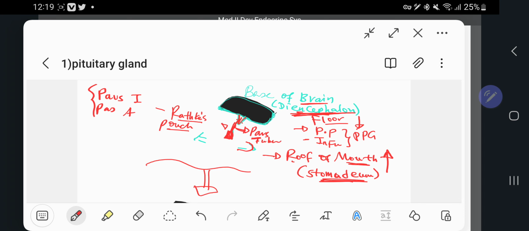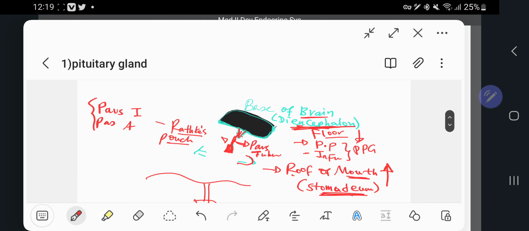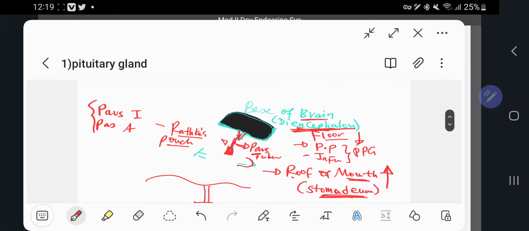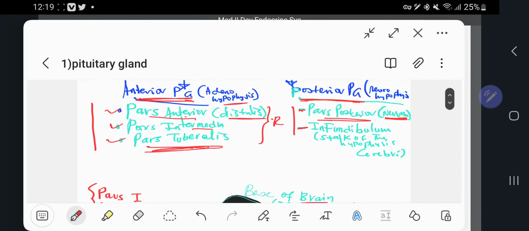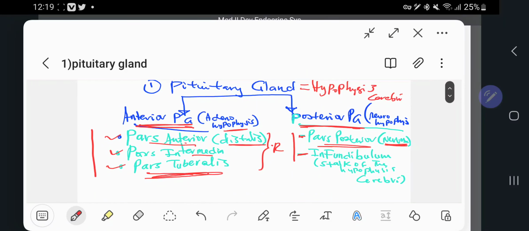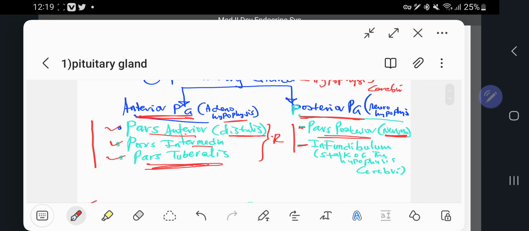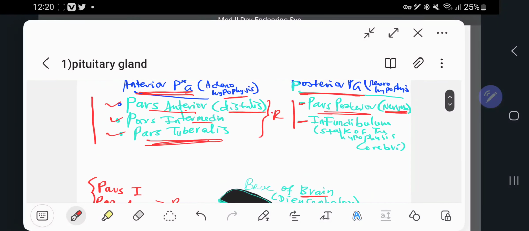This is all about the differentiation and development of the pituitary gland, which is also known as hypophysis cerebri. It corresponds to the anterior pituitary gland, or adenohypophysis, and the posterior pituitary gland, sometimes called neurohypophysis, because it developed from the base of the brain, the diencephalon. The anterior pituitary gland contains pars anterior, pars intermedia, and pars tubularis. The posterior pituitary gland develops from two parts: pars posterior, which is pars nervosa, and the infundibulum.